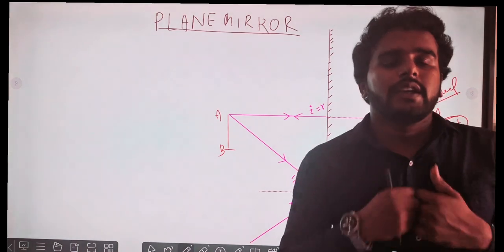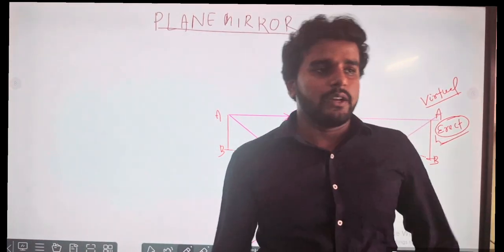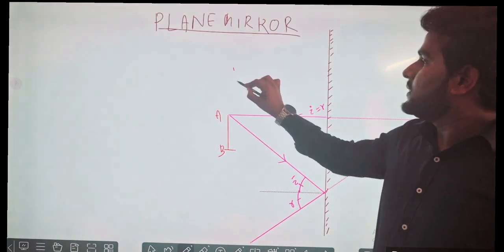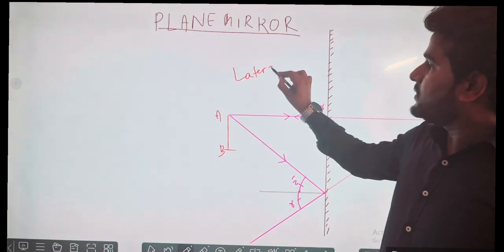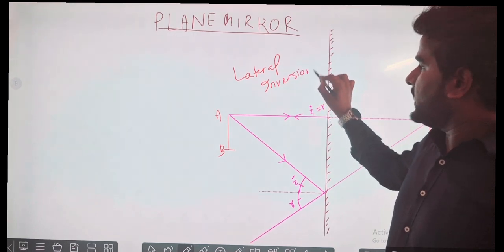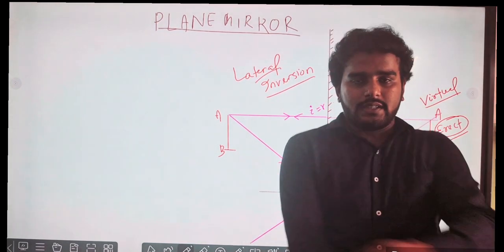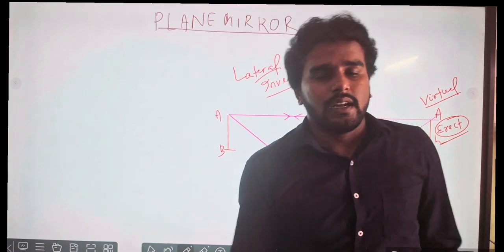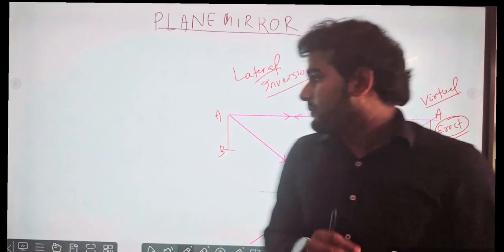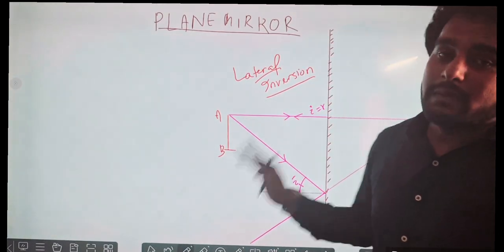तो स्ट्रेट हम खड़े हैं प्लेन मिरर के सामने, हम जब खड़े हो जाएंगे हम जैसे दिखते हैं वैसे ही दिखेंगे. One thing will be there, that is lateral inversion. Here the vertical changes are not there, only horizontal changes. My right side will be the left side and the left side will look like the right side. The basic concept behind the image formation of a plane mirror.